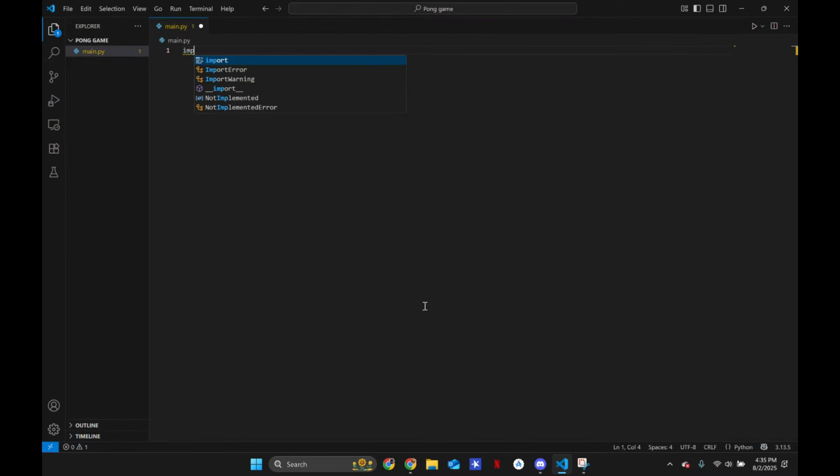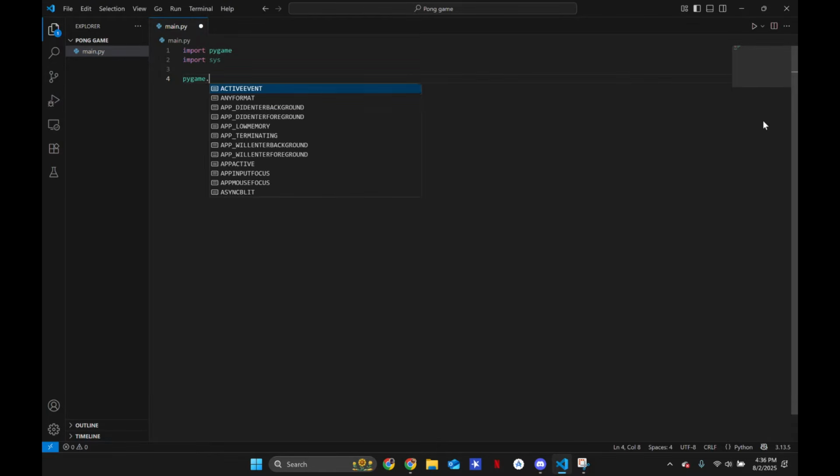Let's start by saying import pygame and import sys. What sys is basically doing is it's going to be used to exit the game safely. I guess that's the best way to explain it. Okay, so next we have pygame.init, so we're initializing all the Pygame modules.